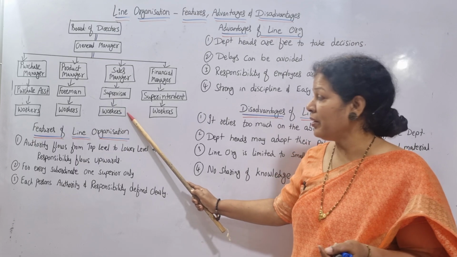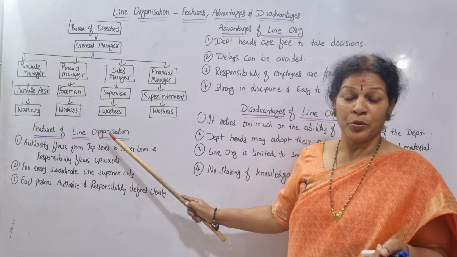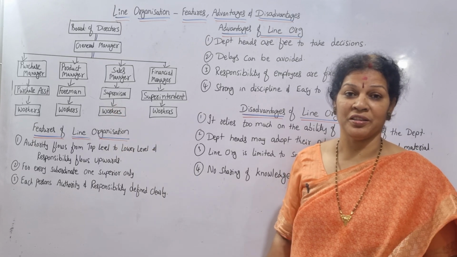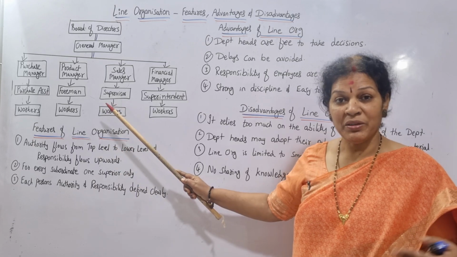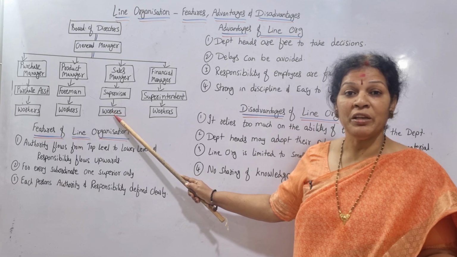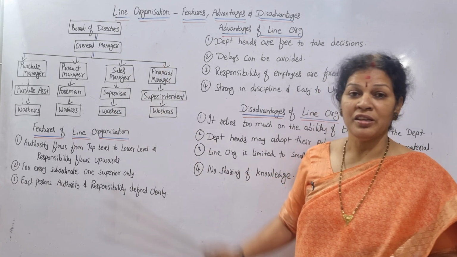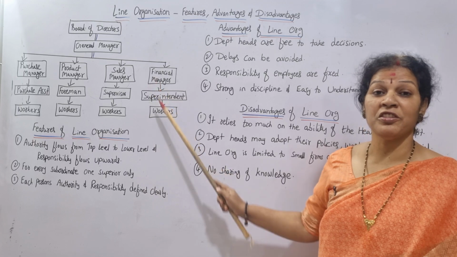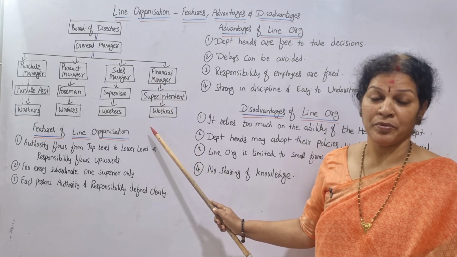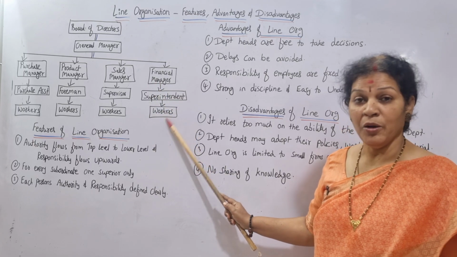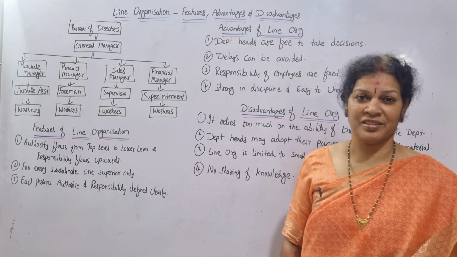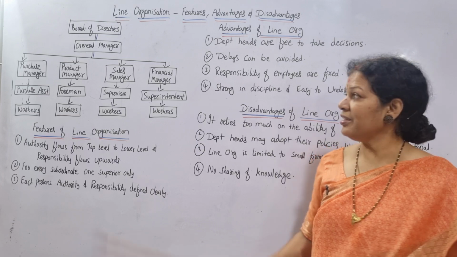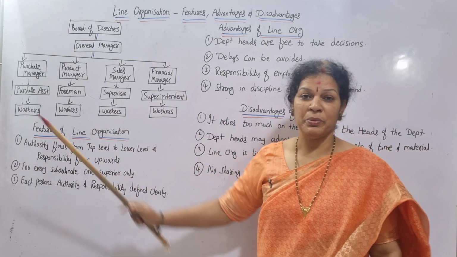Supervisor is now appointing the workers. Through the workers, he is going to handle the things. Then whatever things are happening, that reporting will be given by the supervisor to the sales manager. In the same way, finance manager. Finance manager is appointing superintendent. Superintendent is appointing workers, clerks. Like this, the system will be there.